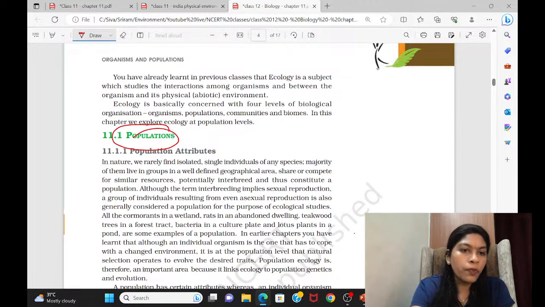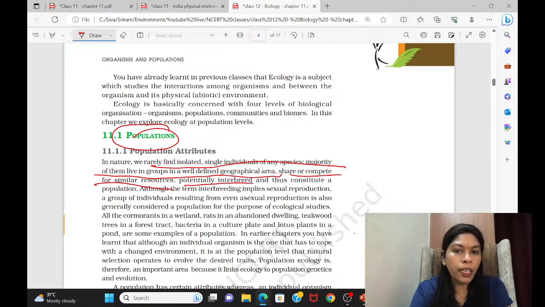So if you want to see in the first paragraph, especially we can see here, the single individuals of any species, majority of them living in groups in a well-defined geographical area, share or compete for similar resources, potentially interbreed and thus constitute a population. So this is a definition for population. This is the largest definition.